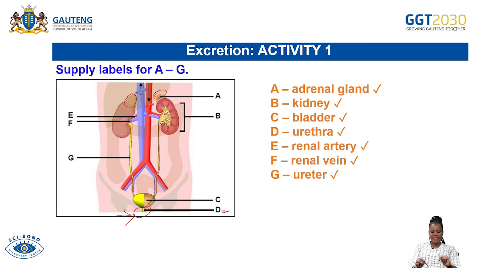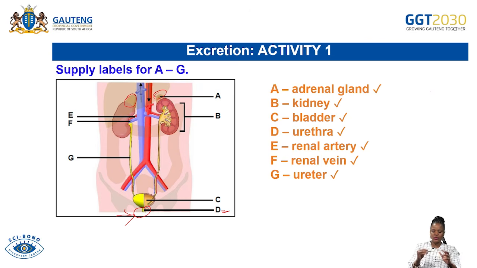And then what is E? We are trying to be in alphabetical order. What is E? Remember here, E and F are the vessels which supply blood in and out of the kidneys.